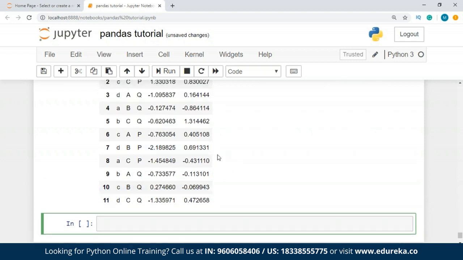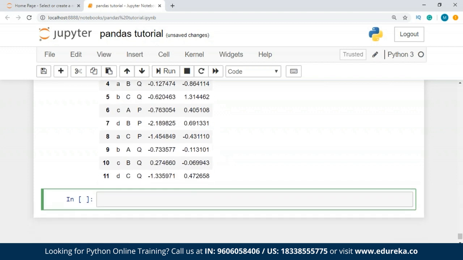Now we can produce pivot tables from this data very easily, guys. The very reason for creating this data frame was to get the pivot tables. Now I'll write pd.pivot_table, and I'm going to pass df over here.